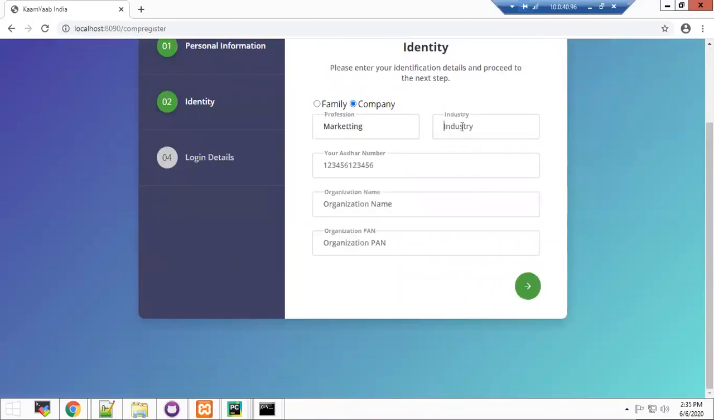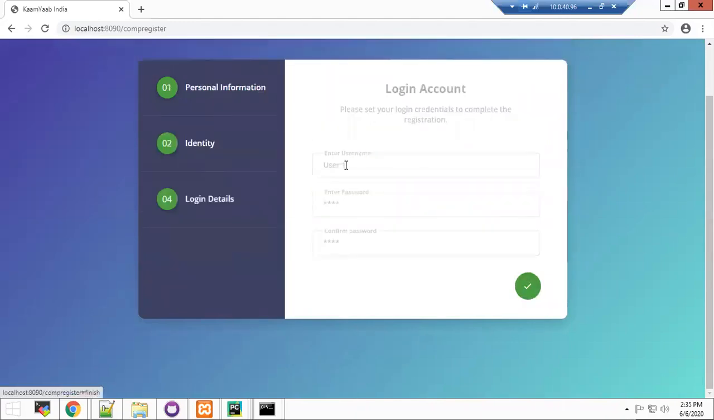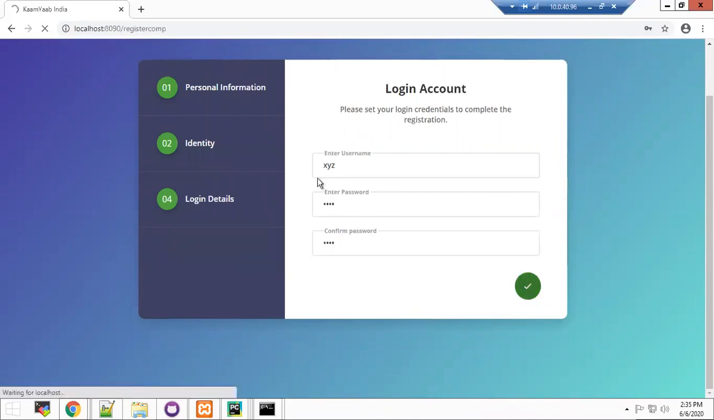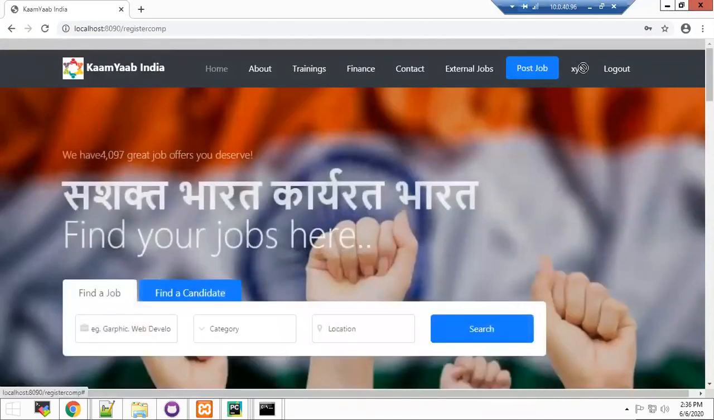Depending on the requirements, if it is for personal use, then they have to provide an Aadhaar number as identification. If it is a company, then they have to provide the company PAN for verification. Similarly, in the end, they have to set the login credentials to complete the registration. Once recruiters have registered, they are now eligible to post job requirements.